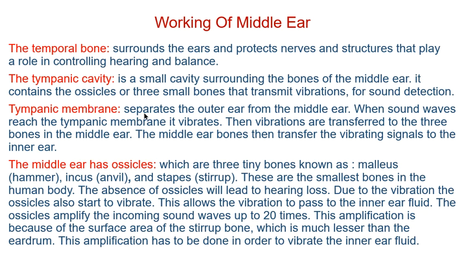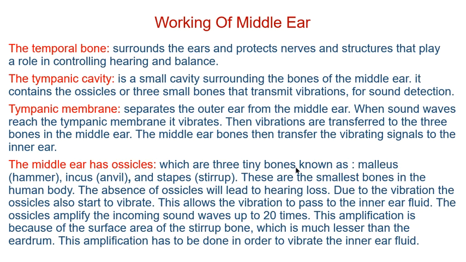Tympanic membrane, what does it do? It separates the outer ear from the middle ear, as you have seen in the diagram. When sound waves reach the tympanic membrane, it starts vibrating. Then the vibrations are transferred to the three bones in the middle ear. After the tympanic membrane, the sound wave reaches the three small bones: incus, malleus and stapes, and all three bones start vibrating.